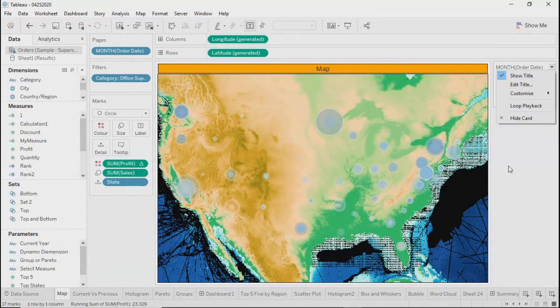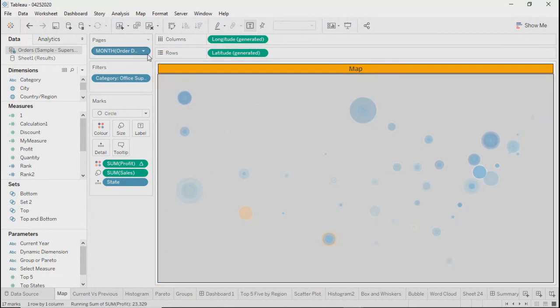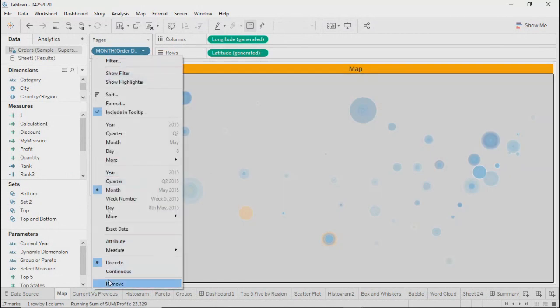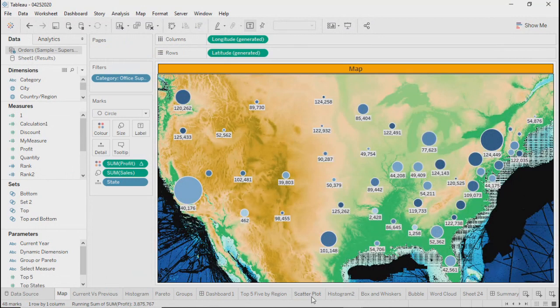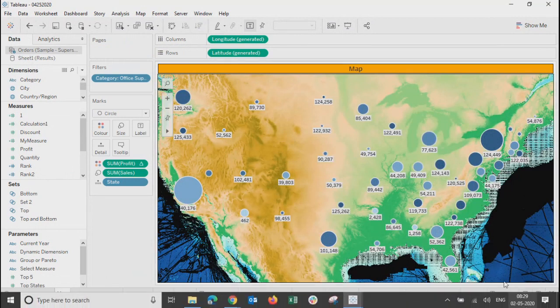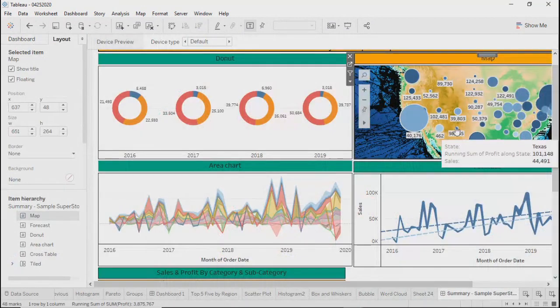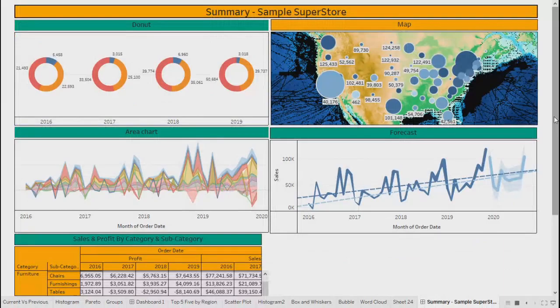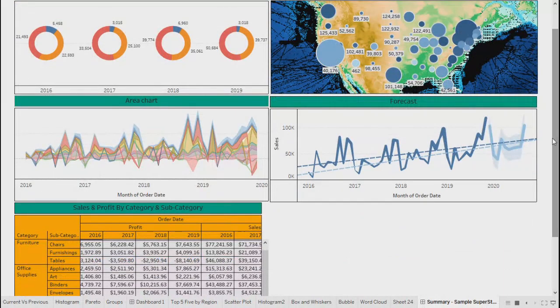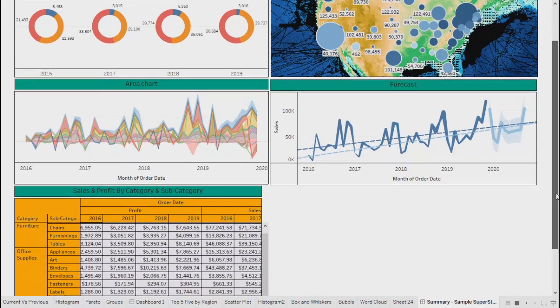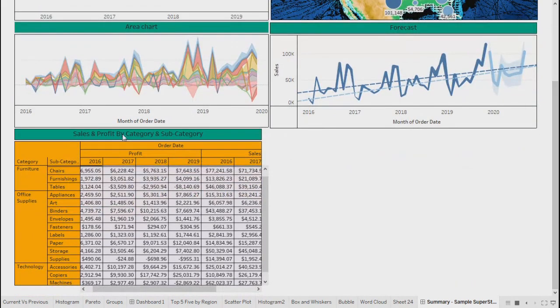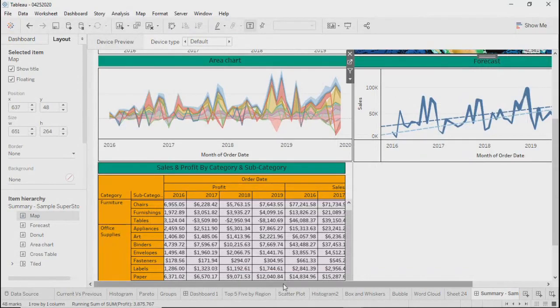Let me remove this. And the second layer is basically the current trend and the forecasting, right? And in the lower layer, we can have detailed information. So as of now, we are showing it like this.